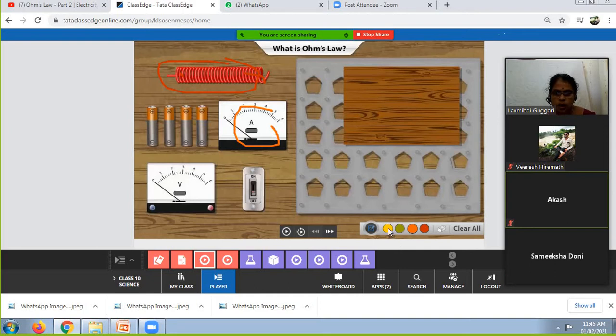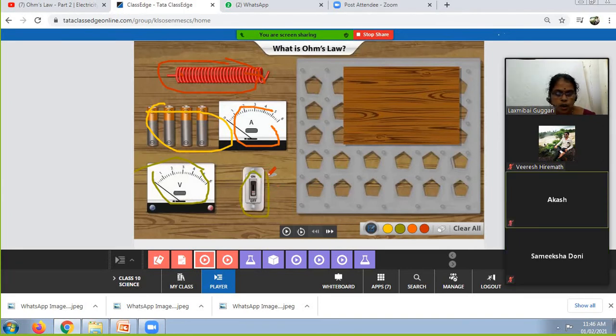Ammeter. What about this? Cell. How many cells are there? 4. Very good. Which device is this? Voltmeter. Exactly correct.